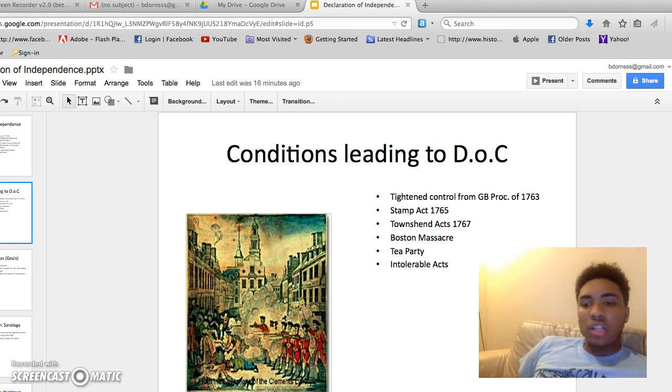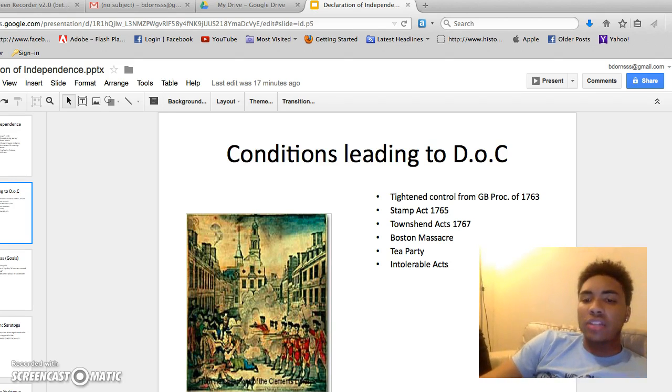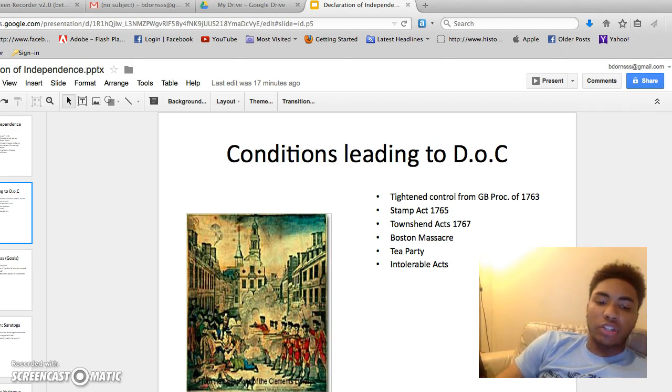In response to the Intolerable Acts, 12 out of the 13 colonies met in Philadelphia in September to October. This is known as the First Continental Congress. The association was created for calling the boycott of British goods. The continuing escalation of hostility resulted in violence, and in April 1775, British troops traveled to Lexington and Concord to take control of stored colonial gunpowder and to capture Samuel Adams and John Hancock. This resulted in an all-out battle where 8 Americans were killed and the British troops retreated, losing 70 men in the process. This is the beginning of the War of Independence.